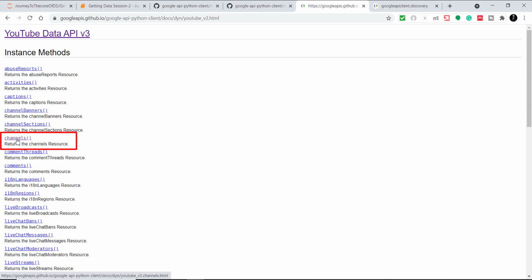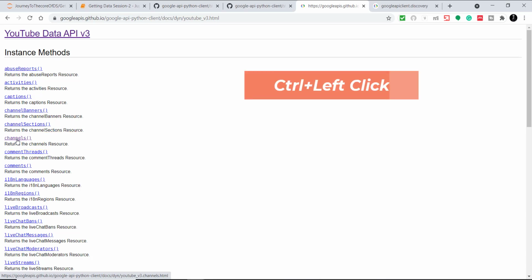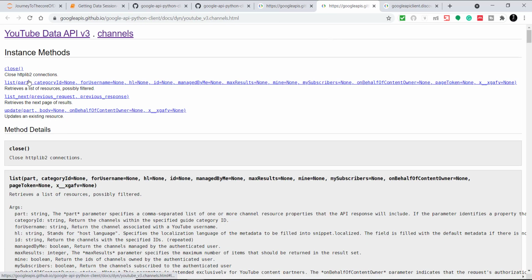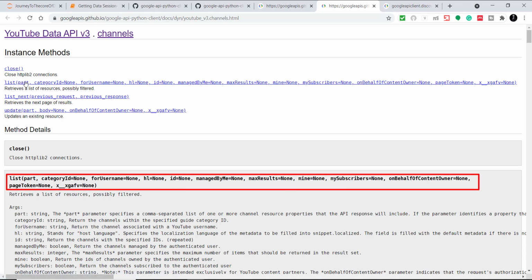So we'll keep this open and just hit Control and left click so that it will open into new tab, and here we will see which function to use. So for now we will be using the list function. So just check the usage and what all parameters it accepts.